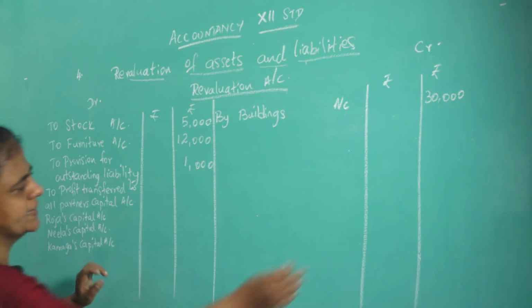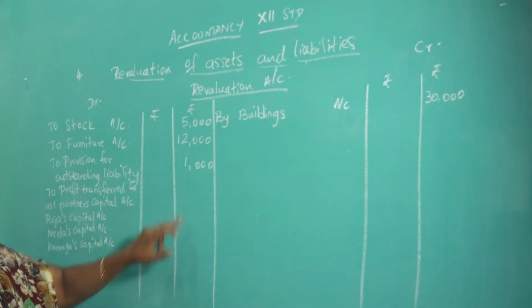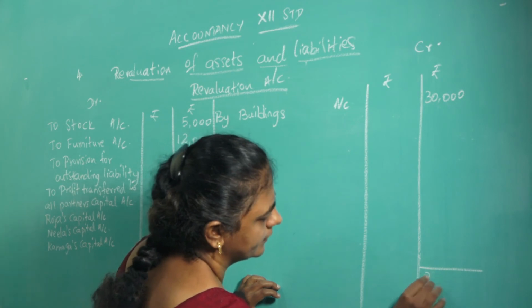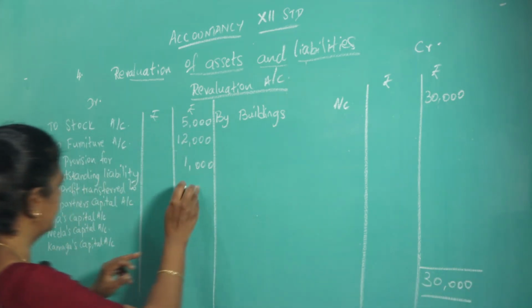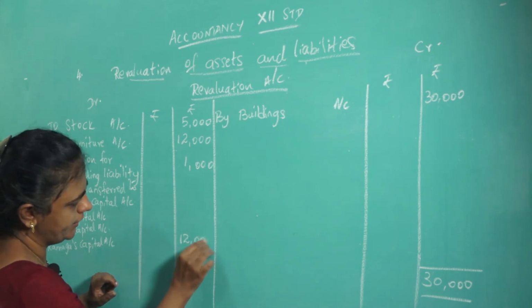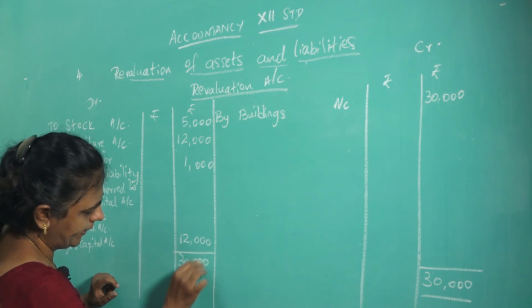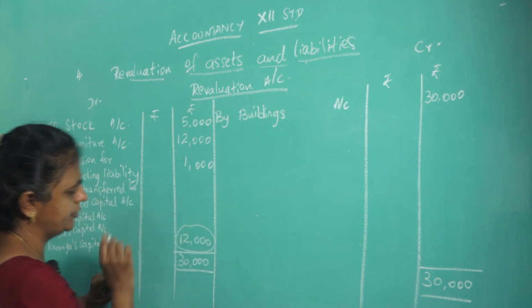So find the difference: 30,000 minus this 18,000, that will give you 12,000. So bring the total here: 30,000. So difference between these two, that will give you 12,000 is the profit. Put the total, put a box for the profit, revaluation profit.